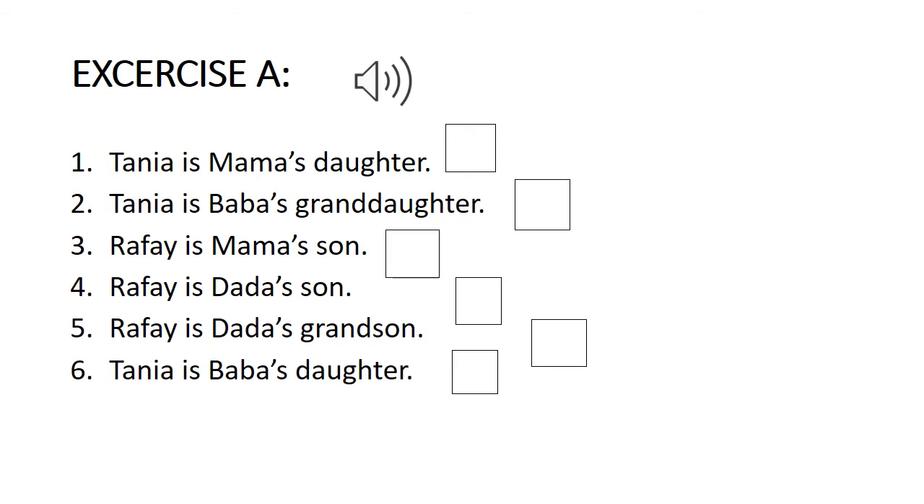And then Tanya is Baba's granddaughter. Is it correct? No. Tanya is Dada and Dadi's granddaughter. So this one is not correct. So you have to mark a cross over here.